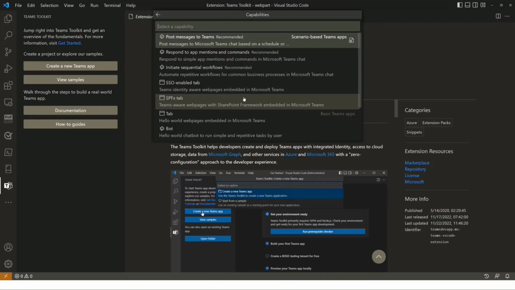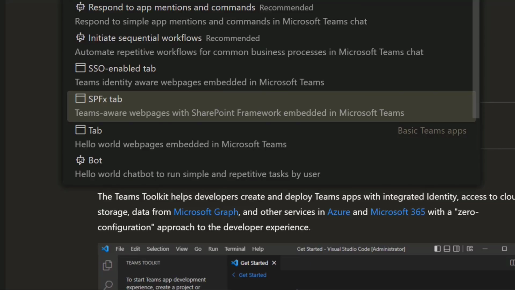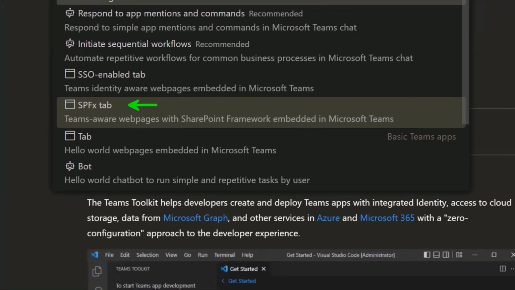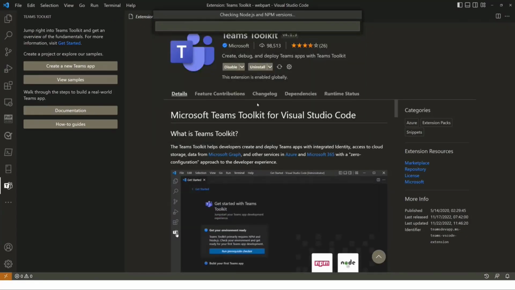As we start building Teams tabs using Teams Toolkit with SPFx, you're going to choose the SPFx tab option in here. Now, it says Teams-aware web pages, but they're not actually web pages. They are TypeScript components. So we're looking into adjusting that terminology with the team quite soon, because that's quite misleading. It's not a web page. And even if it would be a web page, there should be a space between them, because webpage together is not English. It might be Finglish, but it's not English. Anyway, so let me choose that option.